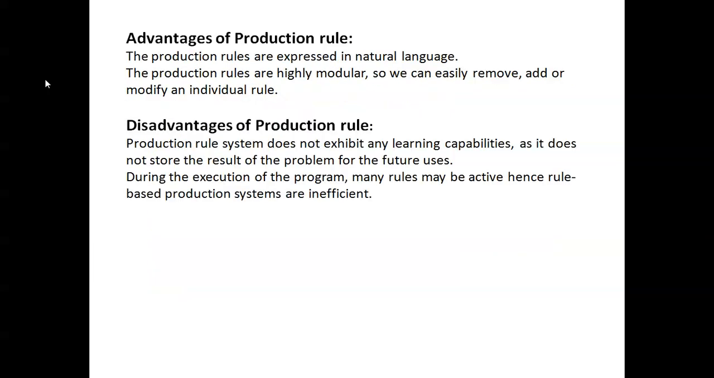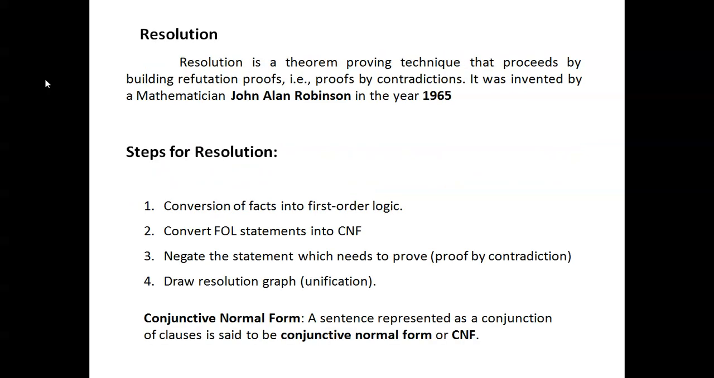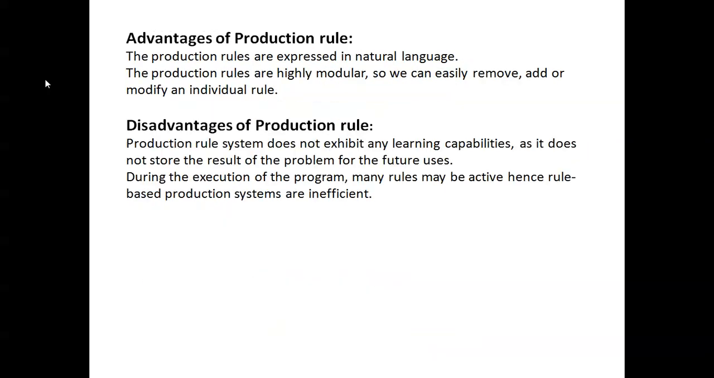Advantages of production rules: they are expressed in natural language, in a natural way, and are highly modular. It is easy to remove, add, or modify an individual rule. Drawbacks: learning capability is missing, it does not store the result of the problem. Also, the rules may be active, hence rule-based production systems are insufficient or inefficient. Okay, thank you.